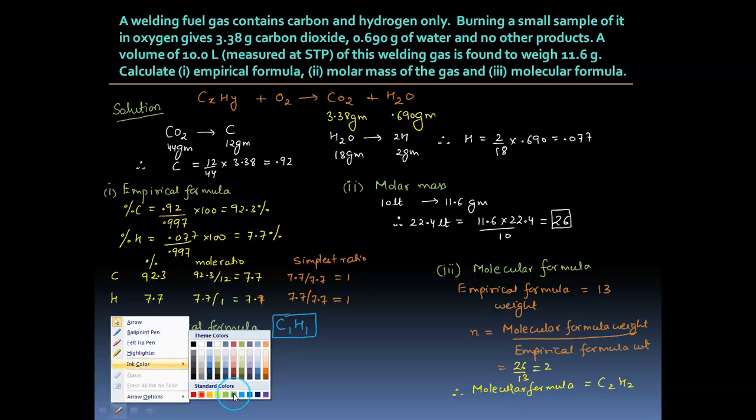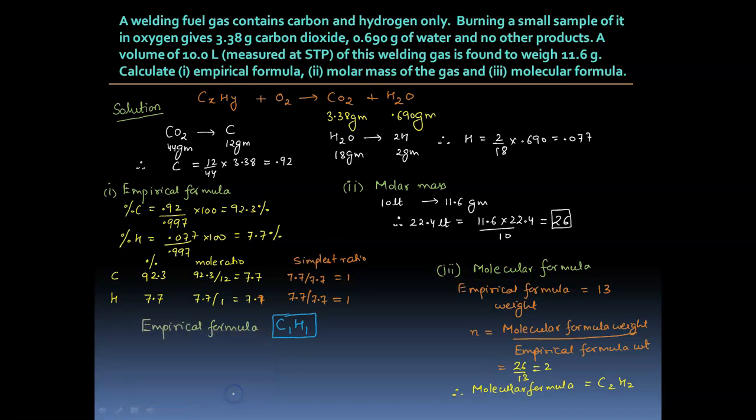So let's begin. First of all, let us say when we burn a hydrocarbon CxHy, assume it to be like that, okay? So when we burn this, what we get is CO2 and H2O. This carbon dioxide is coming from where? This carbon dioxide is coming from the carbon of the hydrocarbon, entirely from this.